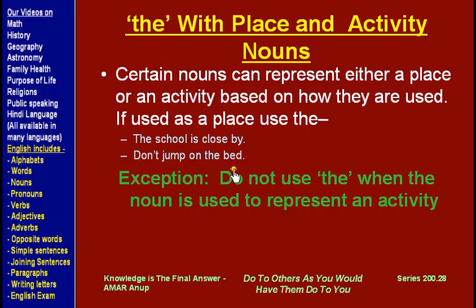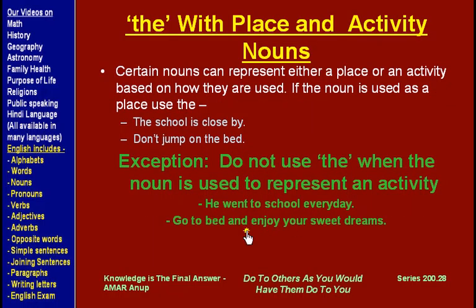So we are using the with a noun that can both be used as a place or an activity. Now the exception is that use the when the noun is used as a place, but not when the noun is used as an activity. Here we see two examples.